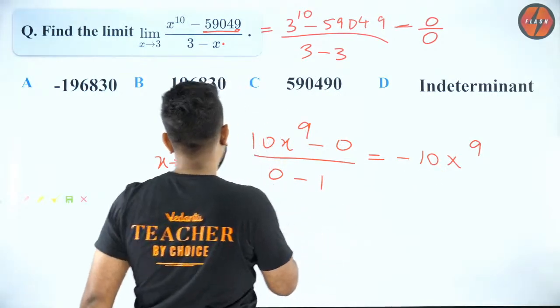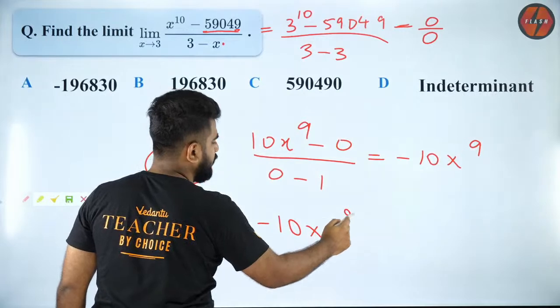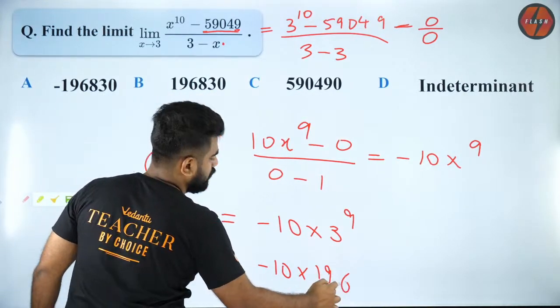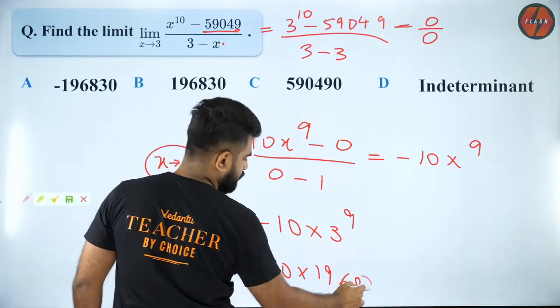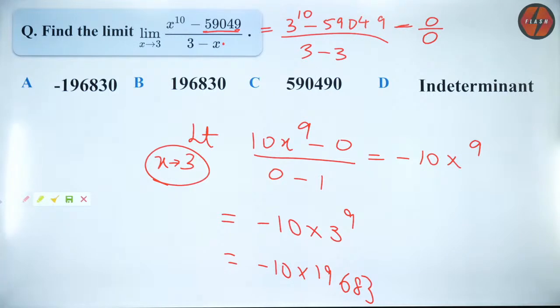And x tends to 3, right? So the answer is minus 10 into 3 power 9. So it will be minus 10 into 19683. Are you all clear with it? So that is the answer. It is option A, which is the correct option. I hope you guys are all clear with it.